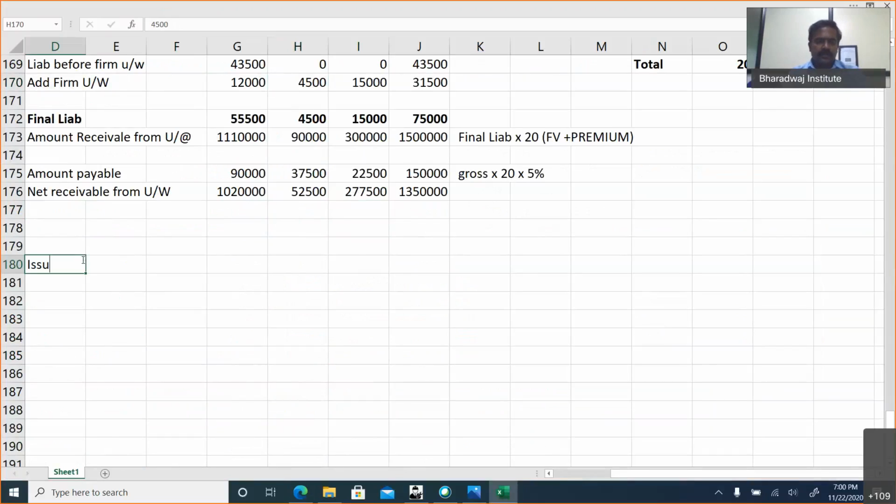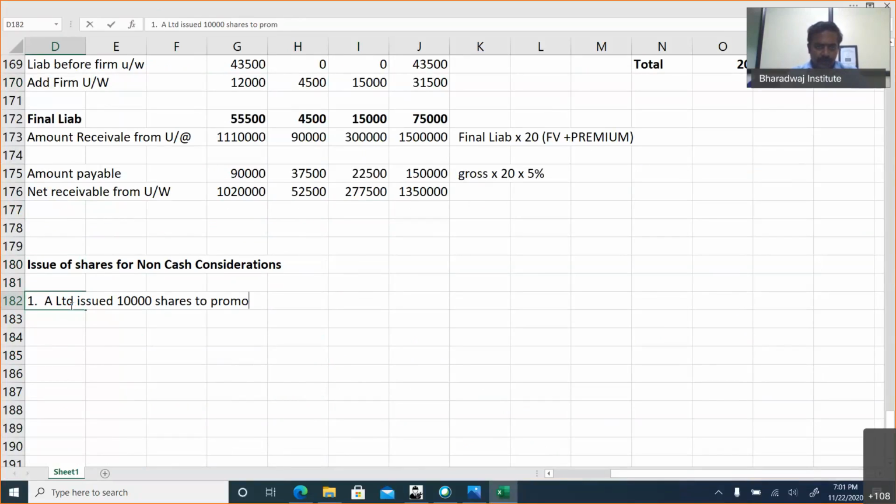Right? Next. Issue of shares for non-cash consideration. Okay, we'll go example by example. This can be tested in the exam. A Limited issued 10,000 shares to promoters for their services. Face value rupees 10 and fair market value rupees 25 per share.